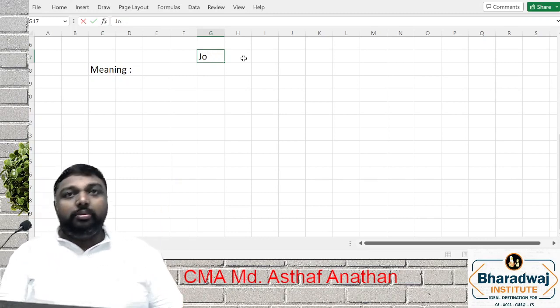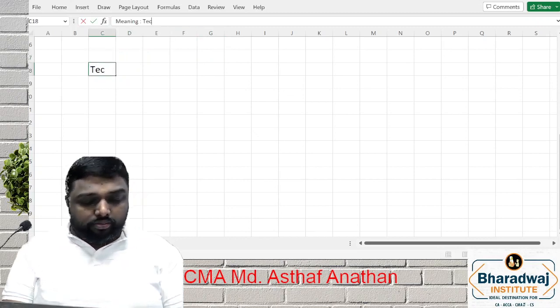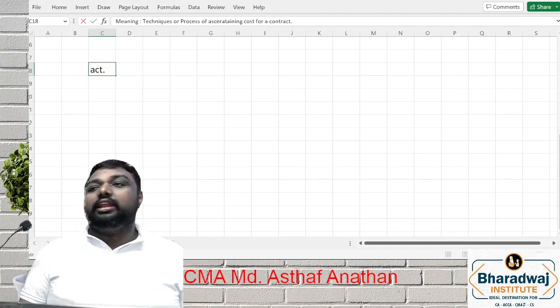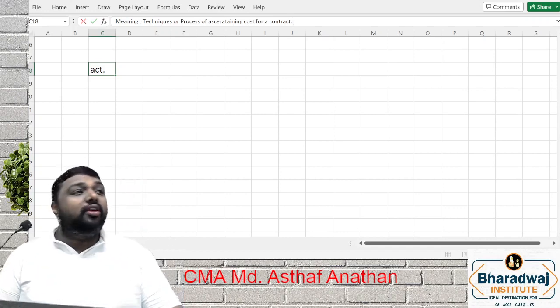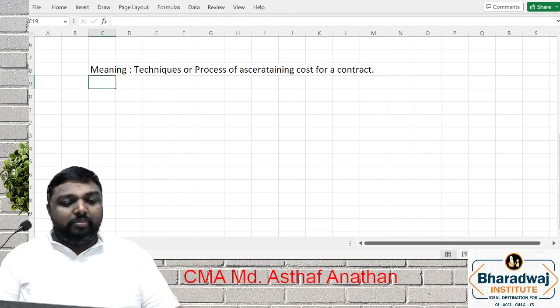Contract costing. So the meaning of contract costing, we can say, is the technique or process of ascertaining cost for a contract, or the technique of dealing with works done on a contract basis.